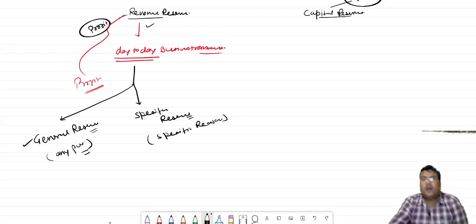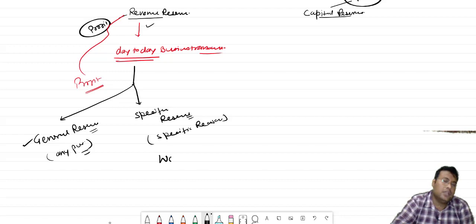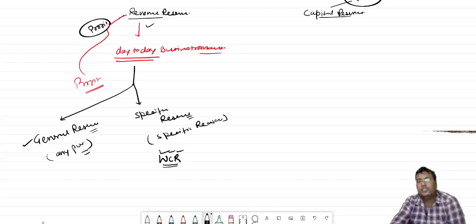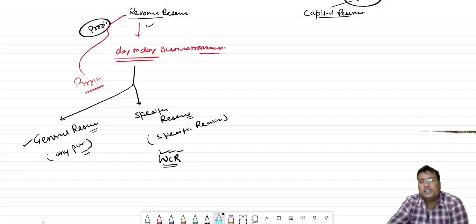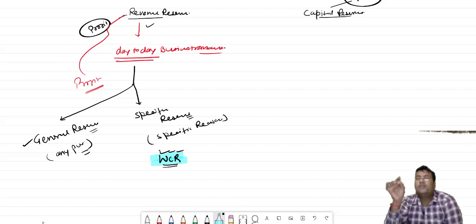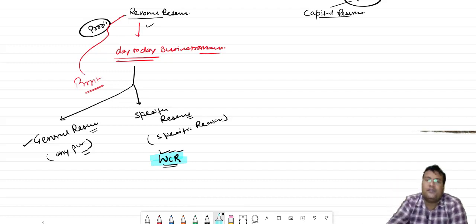Now specific reserve is for a specific reason. Like suppose if we talk about the WCR, which is known as Workman Compensation Reserve. So bacha, this Workman Compensation Reserve is basically for giving compensation to the workers only.